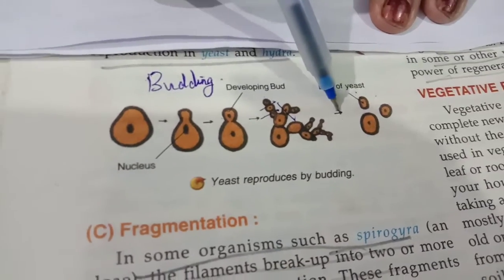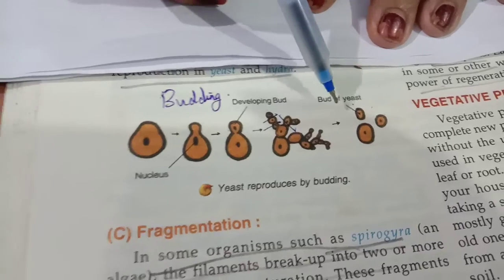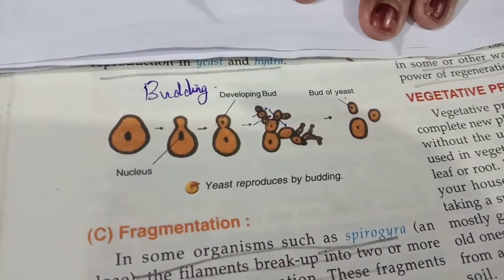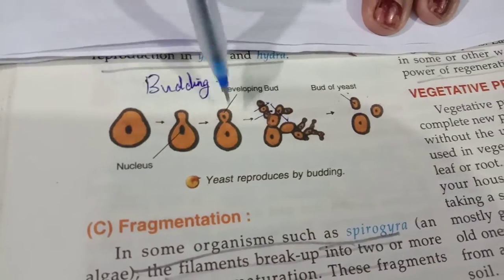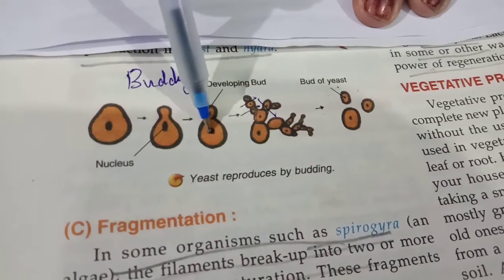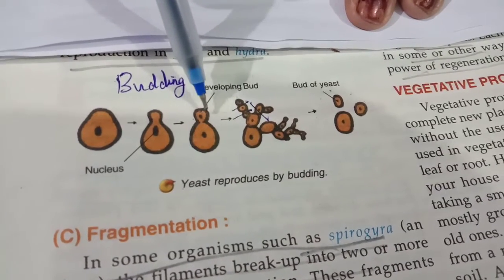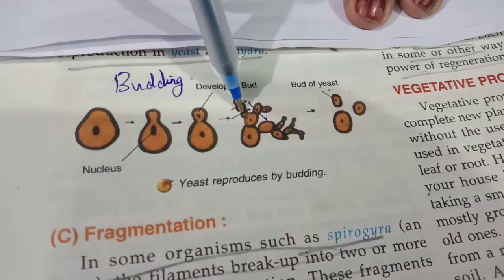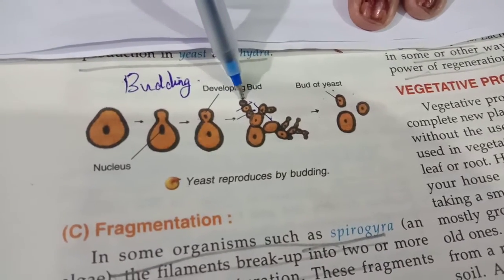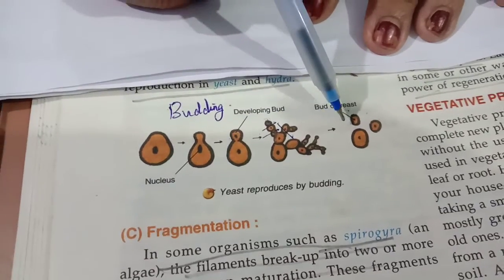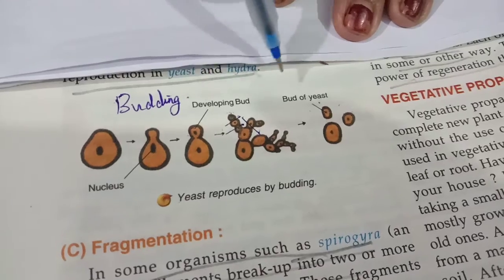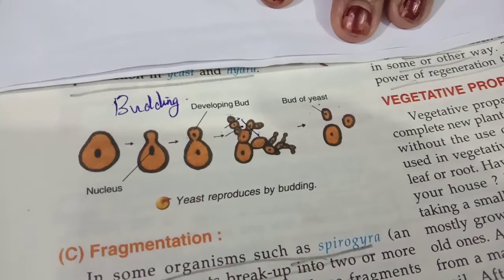Such a type is found in Hydra and yeast. Clear? So what I said: a bud or protuberance forms, the nucleus elongates and divides into two, and in this way numerous outgrowths of buds are formed, which sometimes form a chain or get detached, and then each develops into a new individual. Such forms are prevalent in Hydra and yeast.